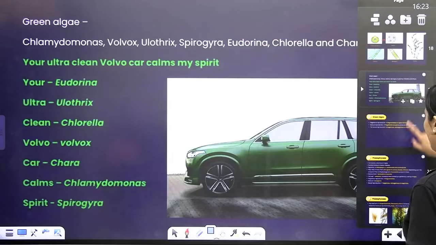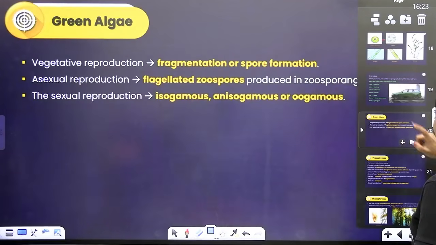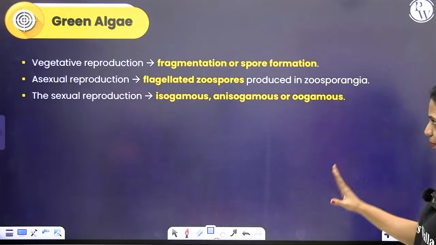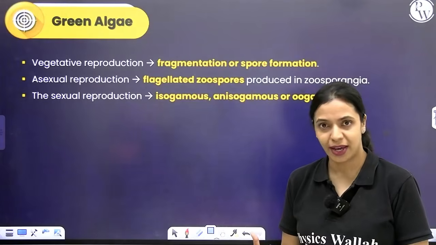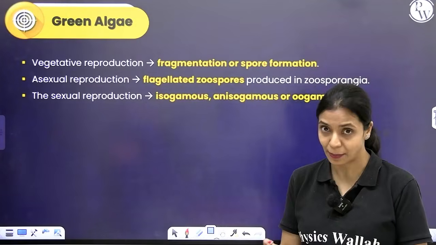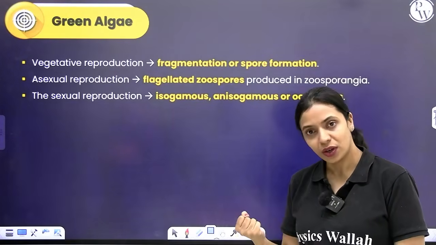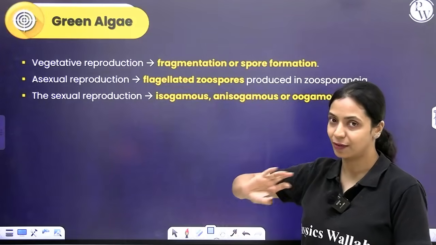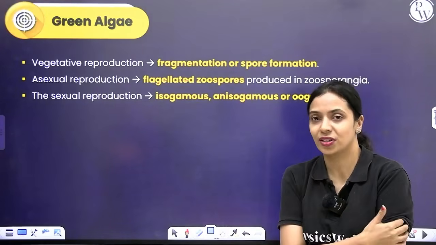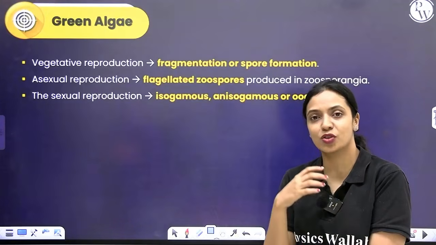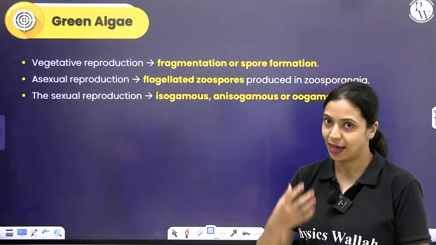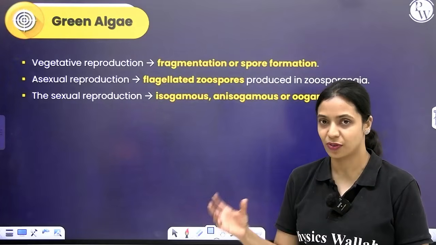Now let's talk about how reproduction happens in green algae. Same. If it's vegetative, it can happen by fragmentation. If it forms spore, then generally it forms zoospores that are flagellated. Sexual reproduction can happen either by means of isogamy, anisogamy, or oogamy. It differs from species to species.